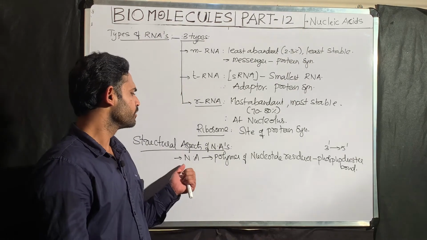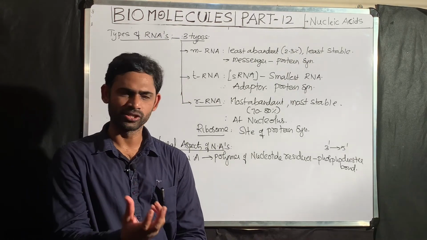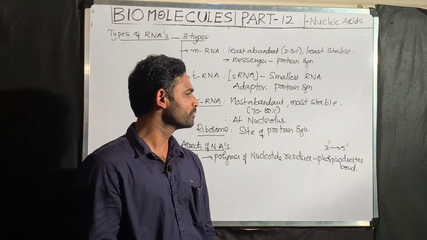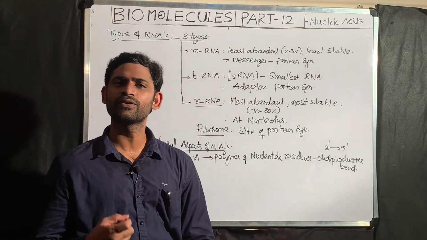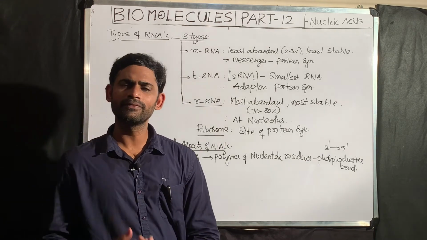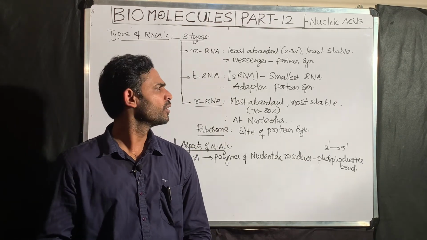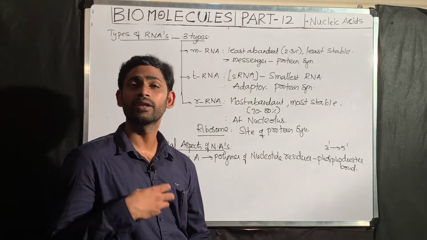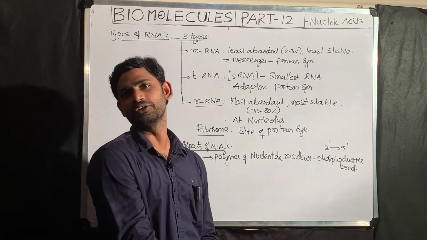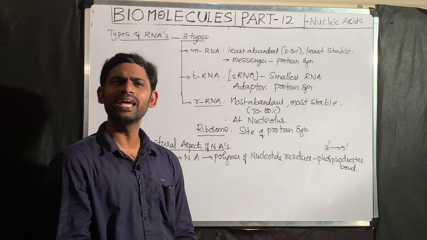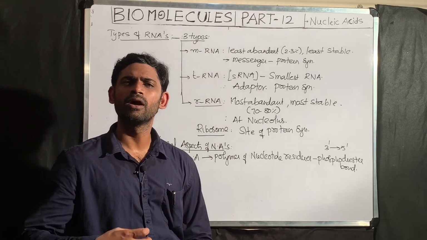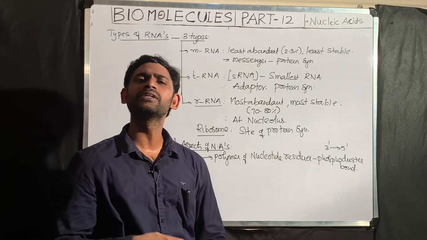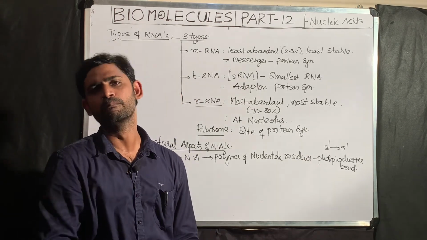So the general definition: nucleic acid is a polymer of nucleotide residues linked through 3' to 5' phosphodiester bond. For example, if I ask from the point of structure how you can define RNA: RNA is a polymer of ribonucleotide residues. DNA is a polymer of deoxyribonucleotide residues linked through 3' to 5' phosphodiester bond.